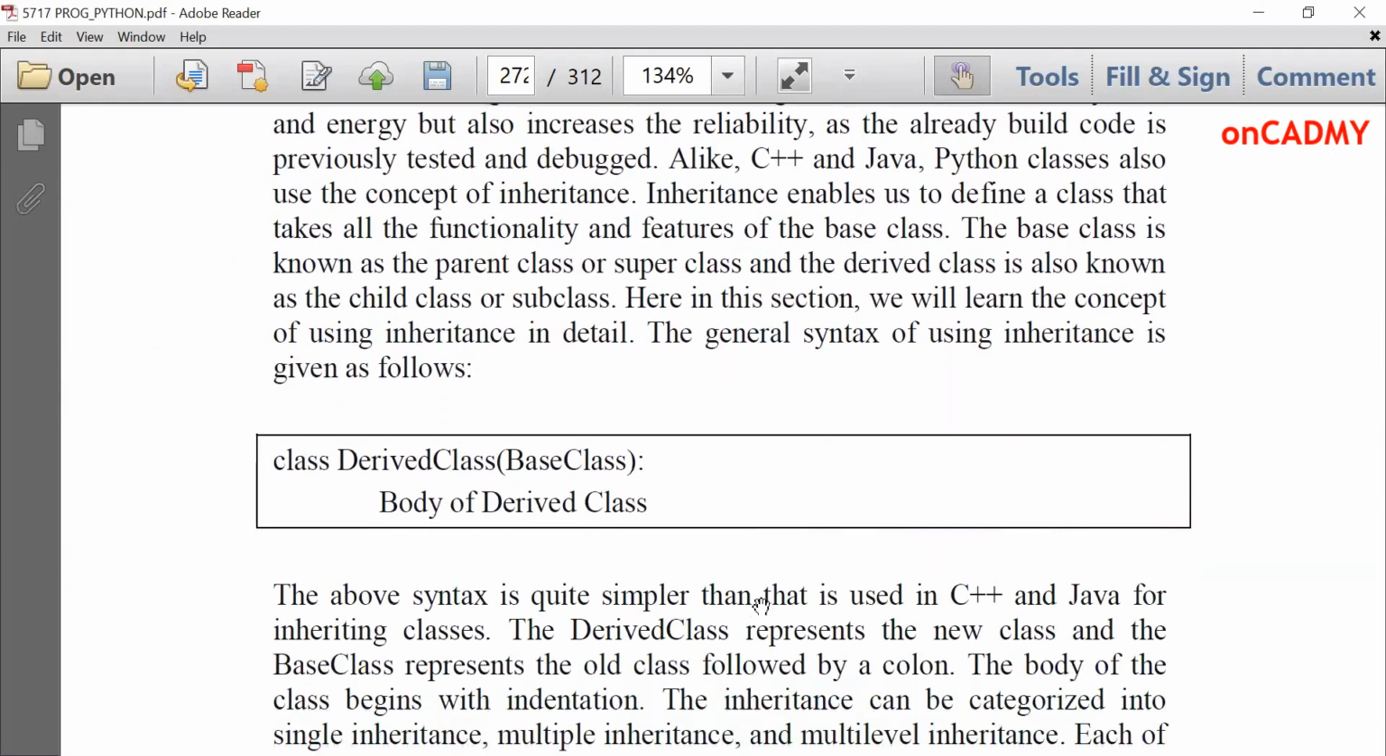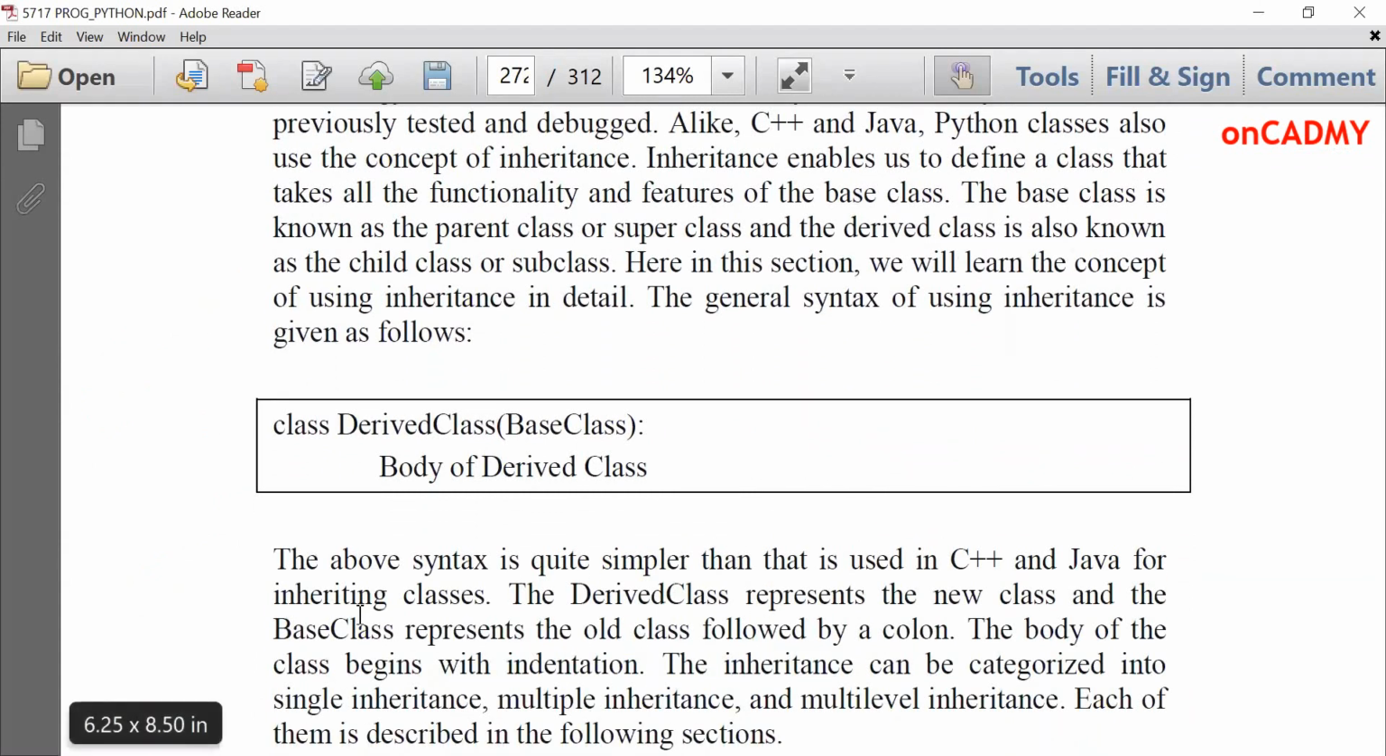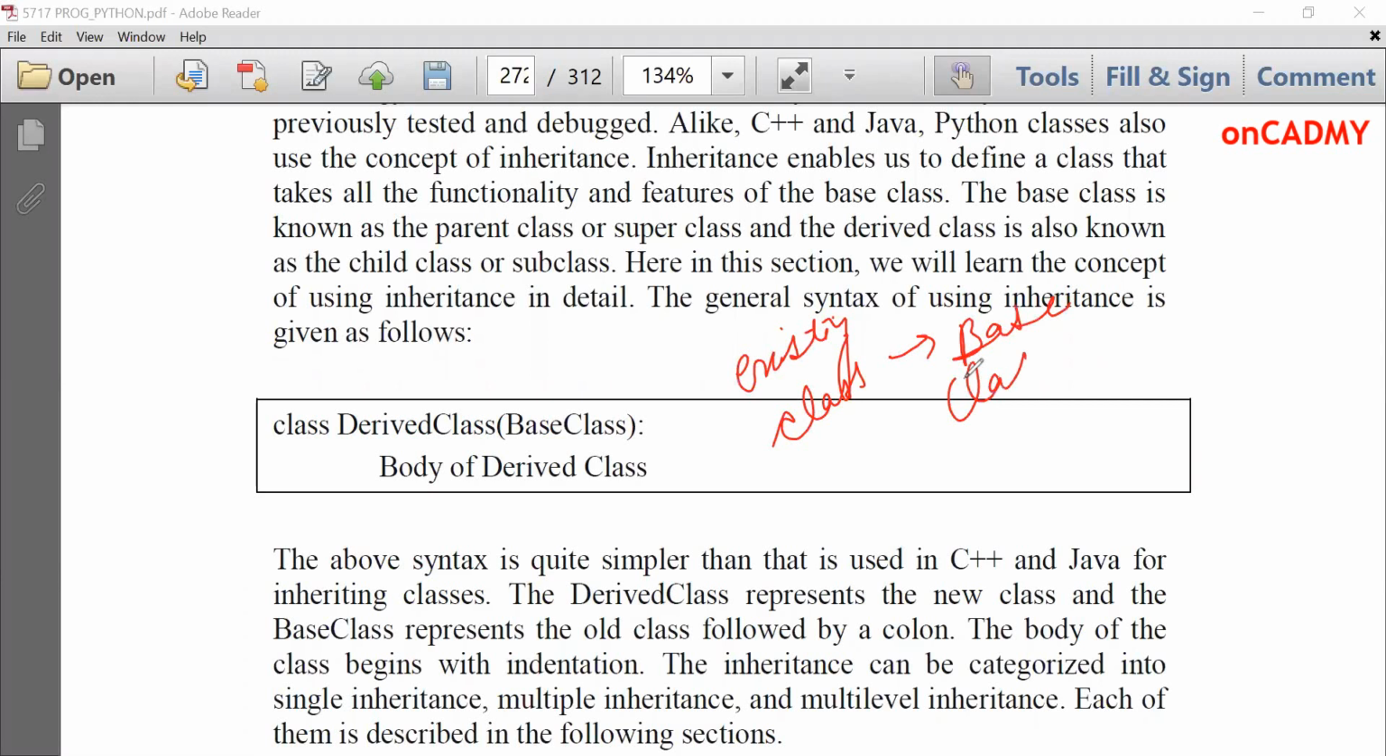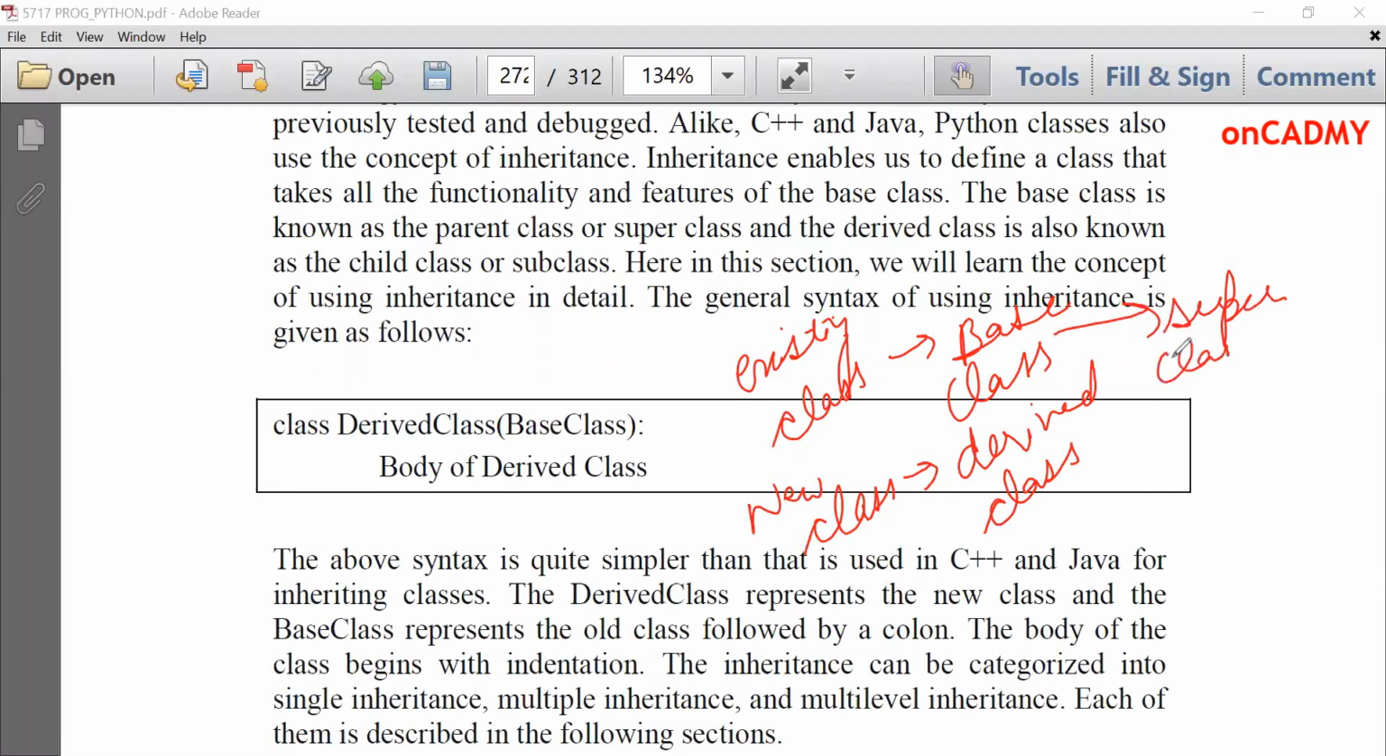So what is the syntax of inheritance? How to derive a class from an existing class, which is known as the base class. The class which is already created, the existing class, is called the base class. And the new class is termed as the derived class. There are various terms for base class and derived class. Base class is also called superclass, and derived class is also termed as subclass.